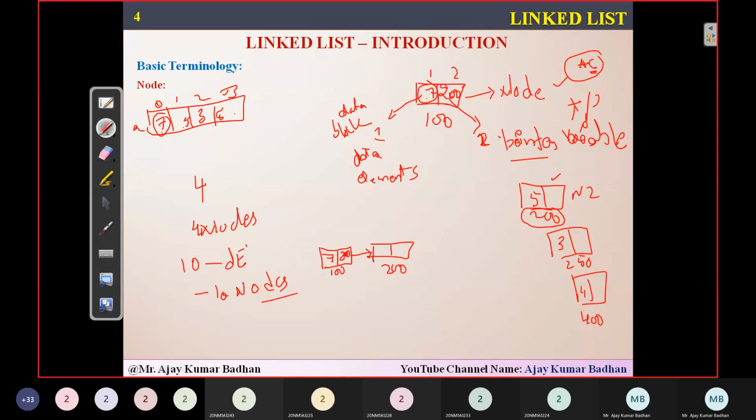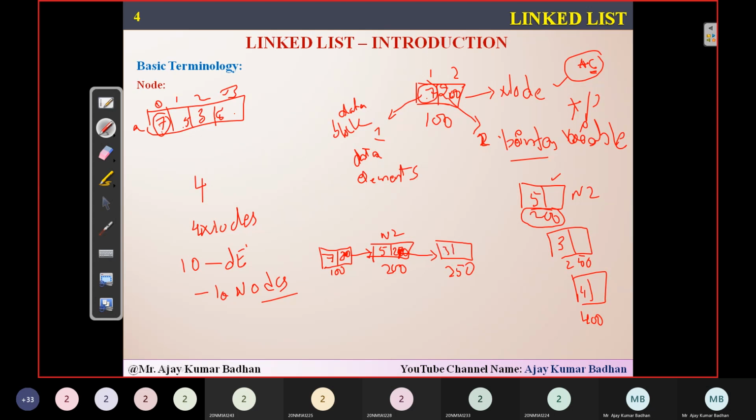This is 100. So it also consists of 2 blocks now. In the second block, I will have a value called 5. Now I think you understand how exactly it works. Now what about this particular one? This is another node, node number 2. So the second block will contain a pointer, and that pointer will point to the address of the next node. What is the address of the next node we have here? 250. Now that 250 will be written here, so it will be pointing here.